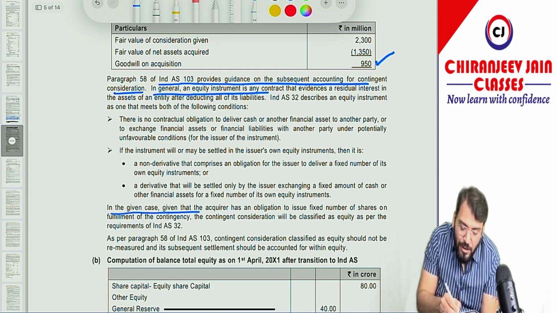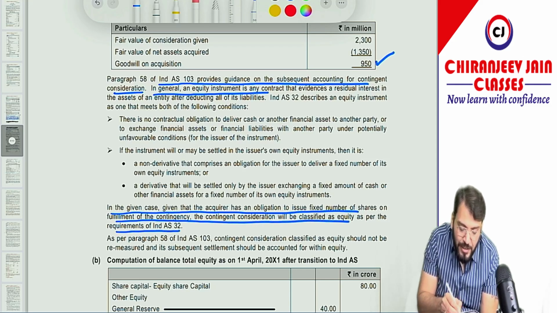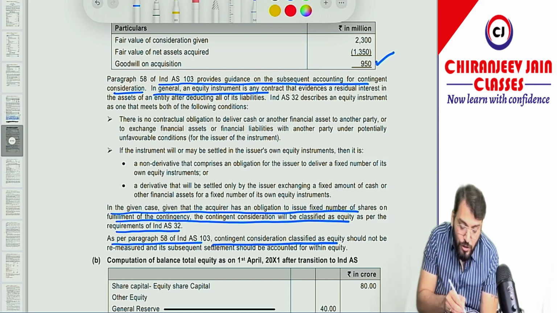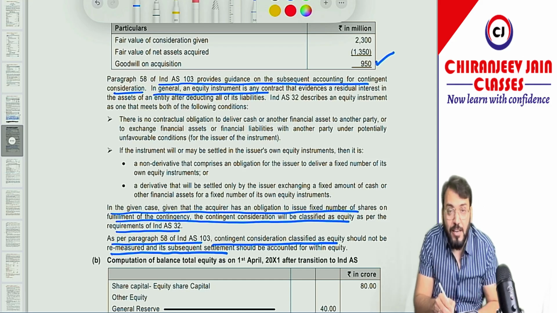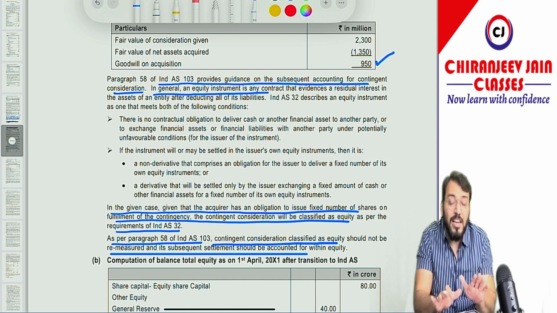In the given case, the acquirer has an obligation to issue a fixed number of shares. On the fulfillment of contingency, the contingent consideration will be classified as equity as per the requirement of Ind AS 32. As per Ind AS 103, contingent consideration classified as equity should not be remeasured. Any subsequent settlement should be done within equity. That only we have said. So this is the correct solution.